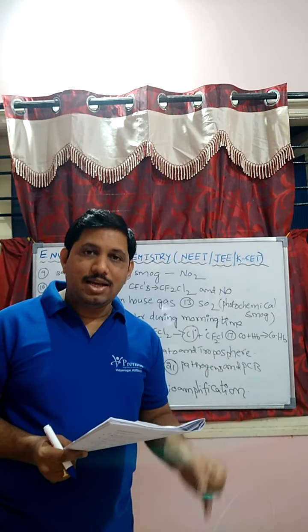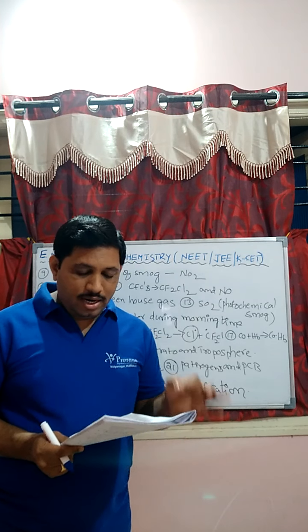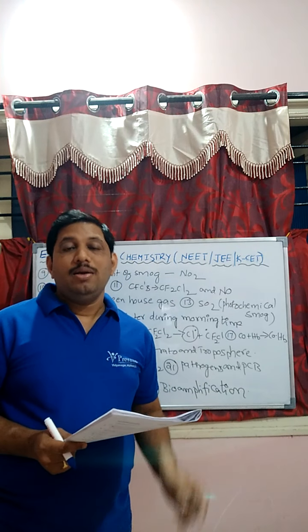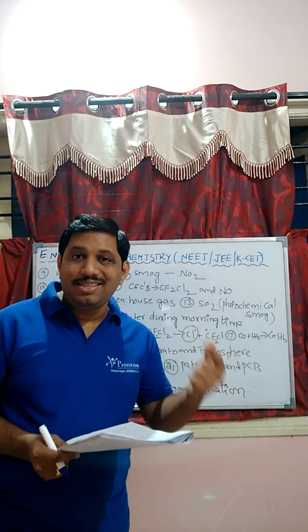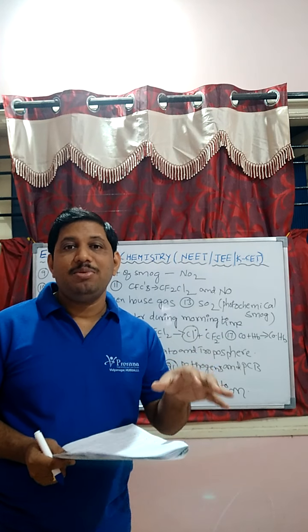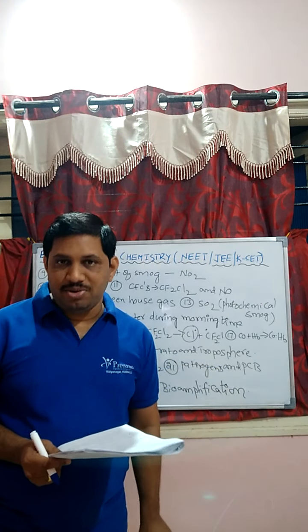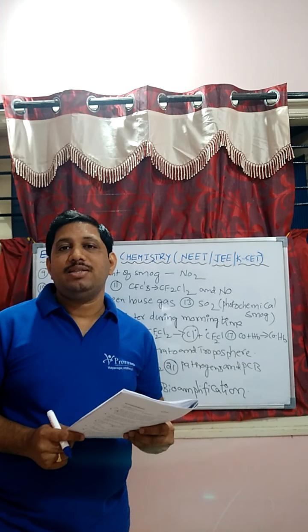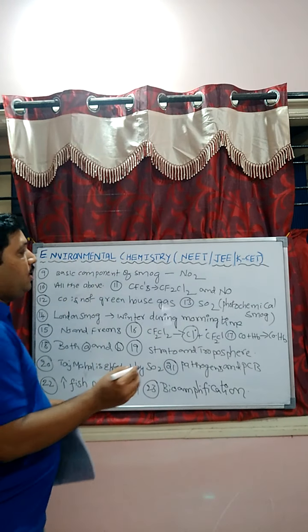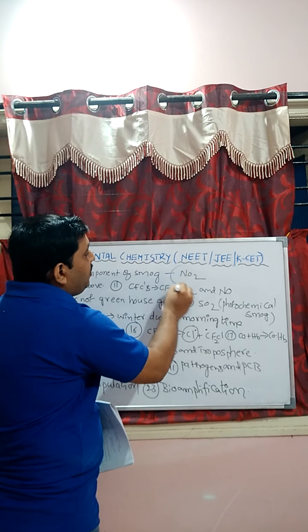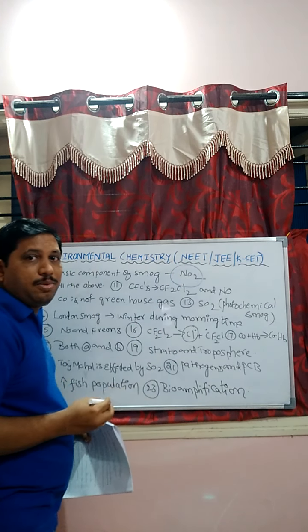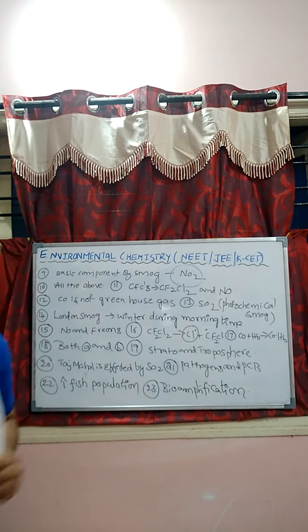Here PAN is a component of smog and NO2 is a component of smog, but they are asking basic, that is, the smog formation starts with that only. That is known as nitrogen dioxide, the basic component of smog.